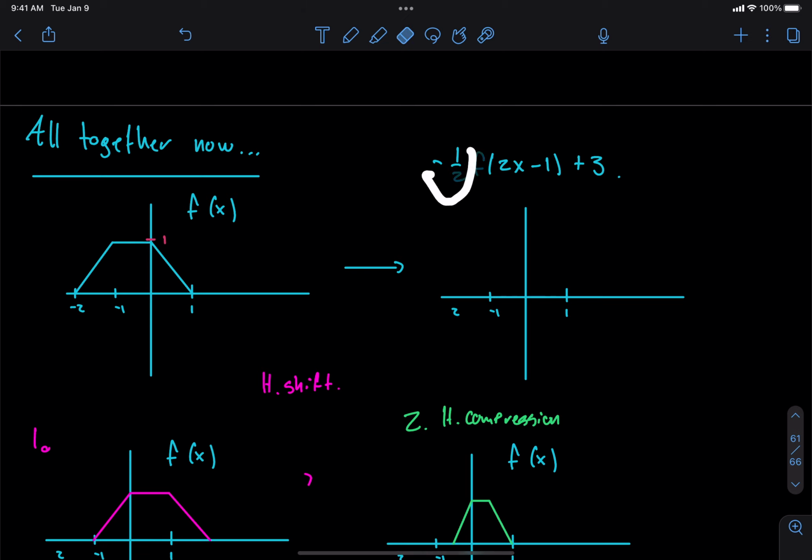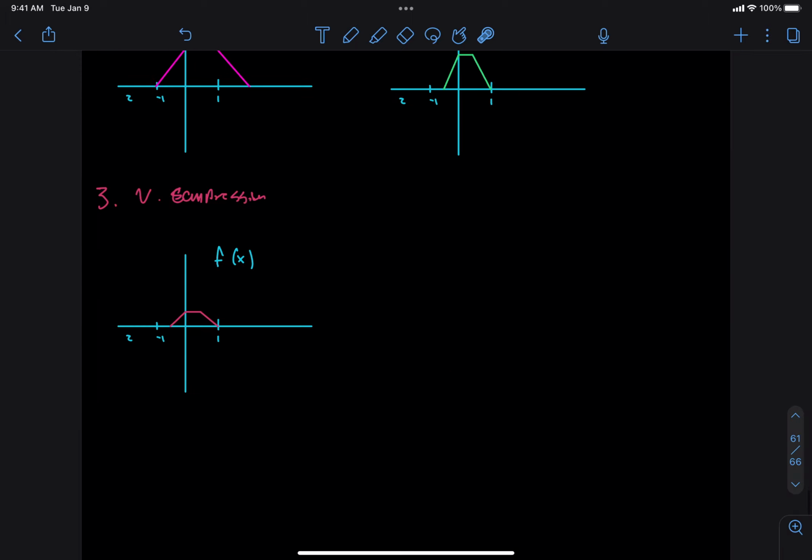Okay, and all the stuff on the outside, what does that have to do with? Left and right or up and down? It's up and down, right? If we're on the outside, we should always be dealing with up and down world. So if I have a negative sign in the up and down world, I'm going to do a reflection. Can anyone tell me what axis I'm going to reflect about?